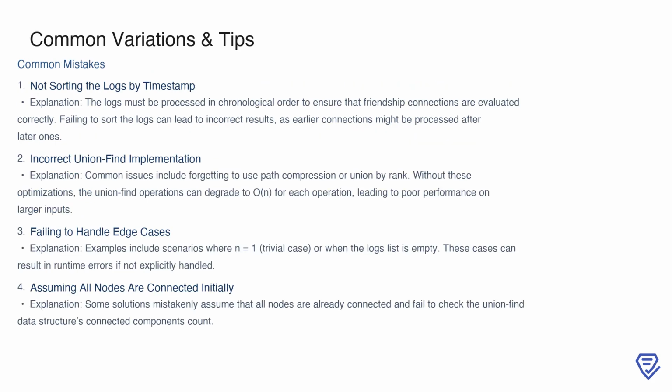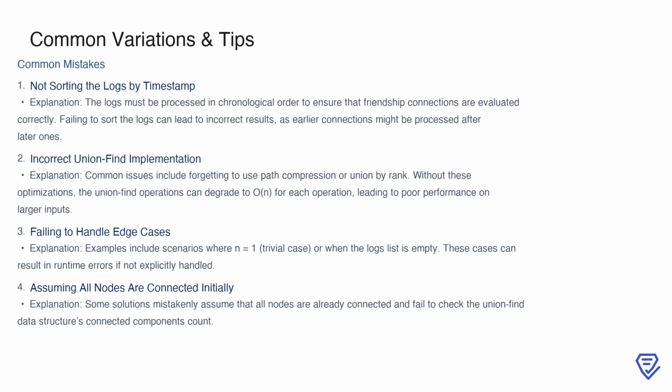When solving this problem, there are a few common mistakes you should watch out for. First, it's critical to sort the logs by timestamp before processing. Since the friendship events occur over time, processing them out of order can lead to incorrect results. For example, later friendships may incorrectly influence the state of earlier ones.